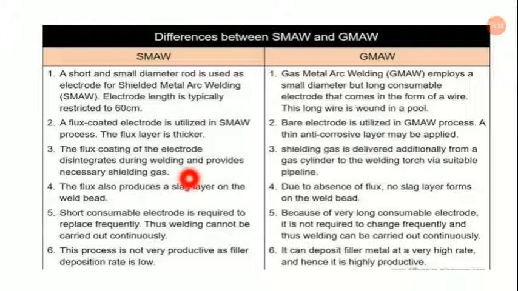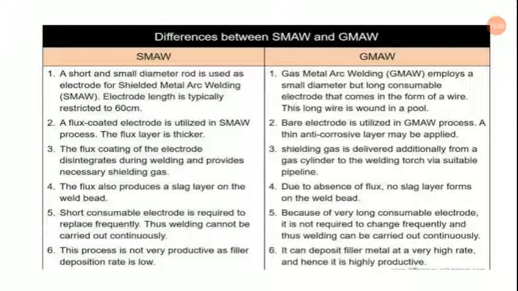In SMAW, the flux coating of the electrode disintegrates during welding and provides the necessary shielding, whereas in gas metal arc welding, MIG actually, the shielding gas is delivered additionally from a gas cylinder to the welding torch via a suitable pipeline. The flux also produces a slag layer on the weld bead in SMAW. Due to absence of flux, no slag layer forms on the weld bead in GMAW.